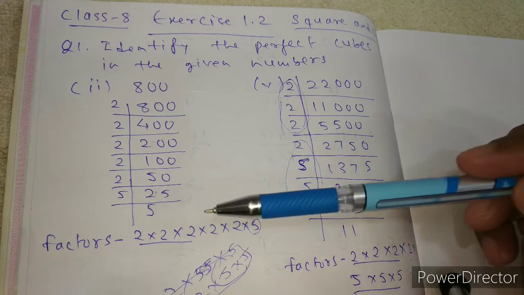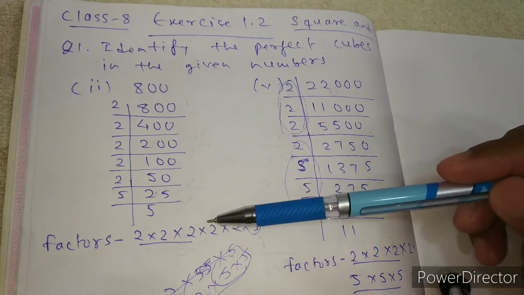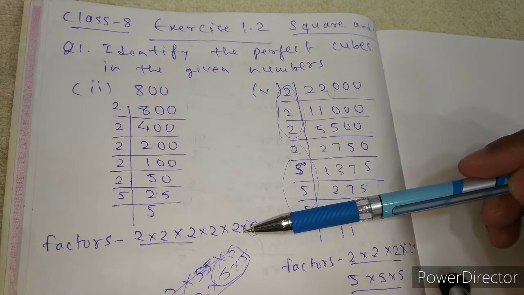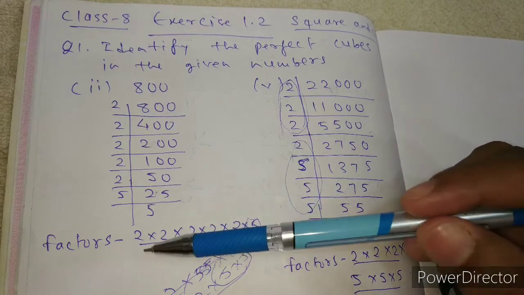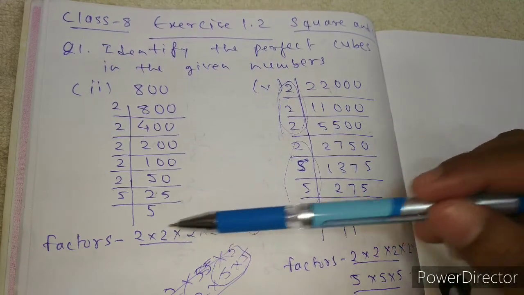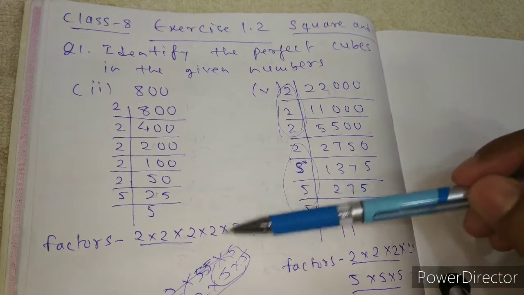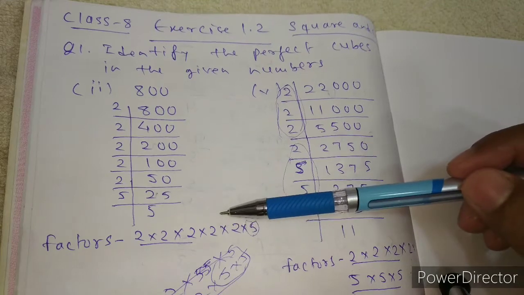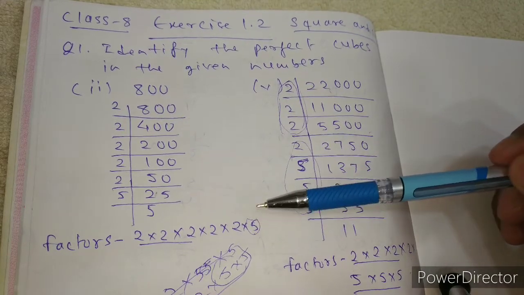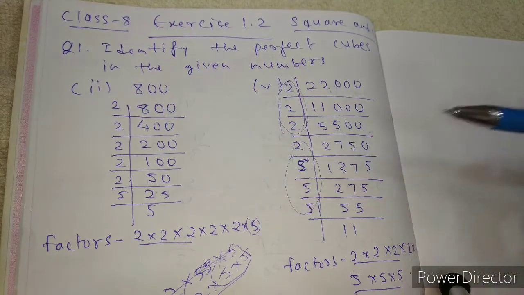So what are the factors? 2 into 2 into 2 into 2 into 2 into 5. So this is only making a triplet, a group of 3, and these are not. This 2 is 1 left; 2 into 2 is there, 1 more 2 is required. Only 5 is there, 2 more 5s are required, so this is not a perfect cube.